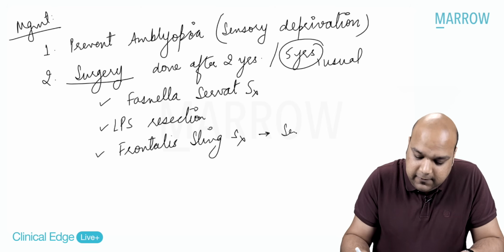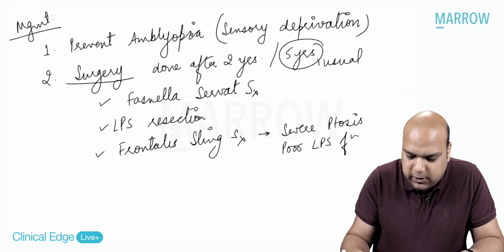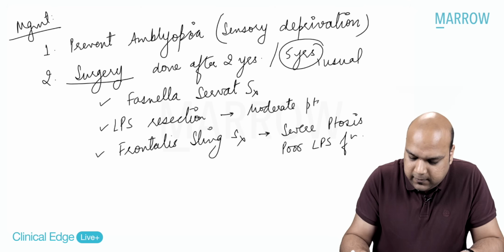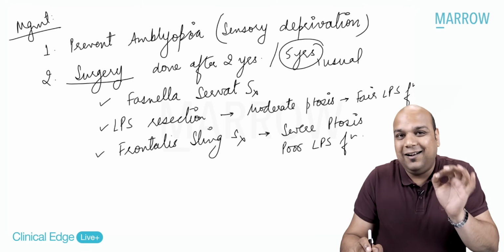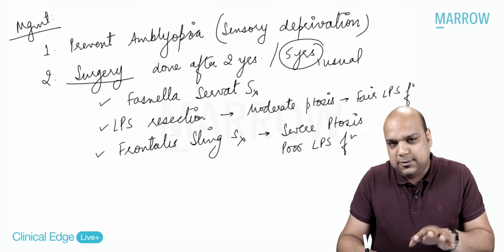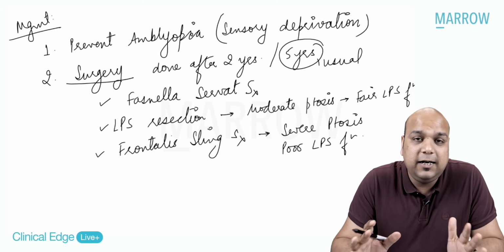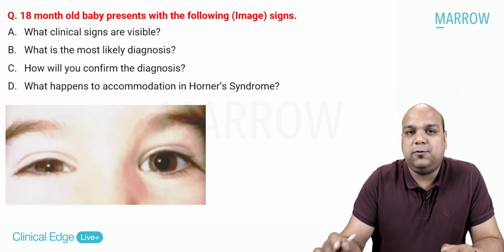Frontalis sling surgery is done if severe ptosis and poor LPS function. LPS is not able to function at all. If it is moderate ptosis, 2 to 4 mm, and fair LPS function, that means LPS is still functional a little bit, then you resect the LPS to make it stronger. Okay, everybody. So these are the treatment options for a case of congenital ptosis. I hope we are pretty clear. Now we move on to the fifth case scenario in a case of diplopia ptosis.